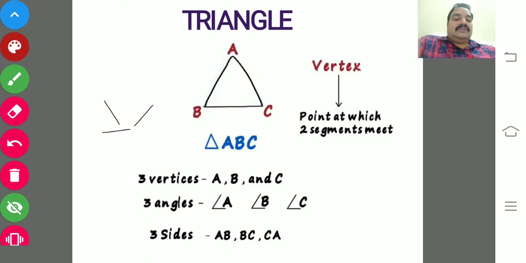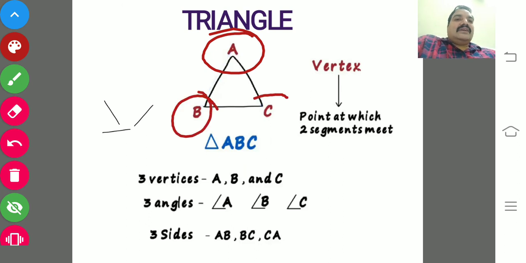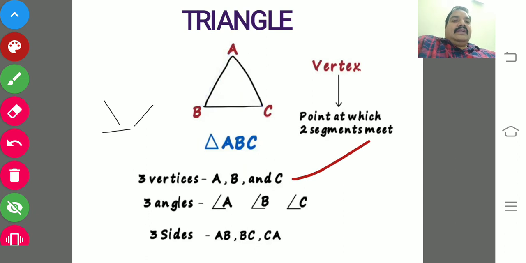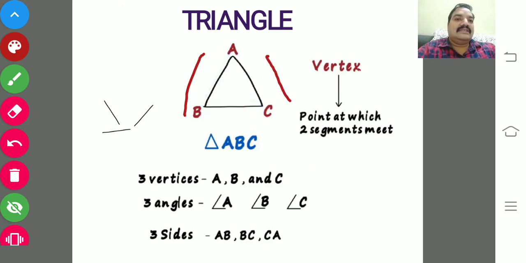And you know the parts of a triangle. The point at which two segments meet is called a vertex. We have three vertices, A, B, C, and we have three angles, angle A, angle B, and angle C, and we have three sides, AB, AC, and BC.